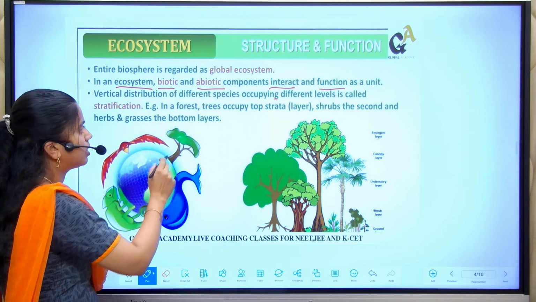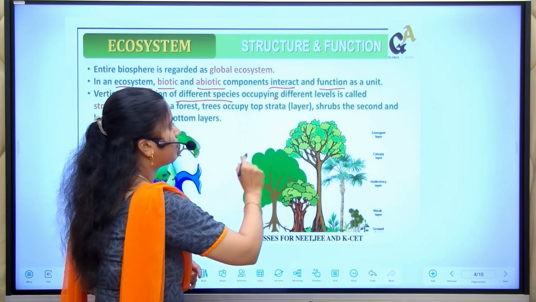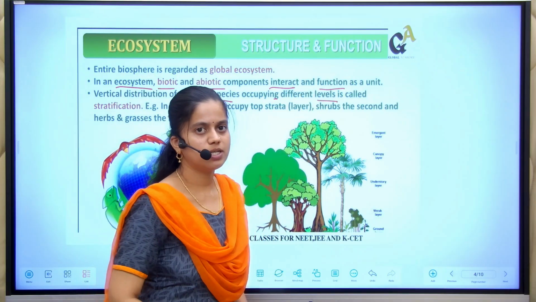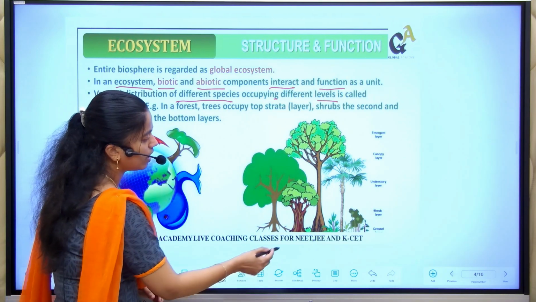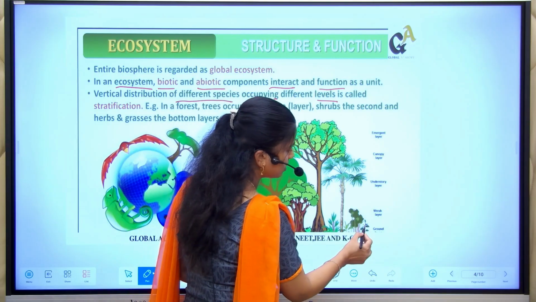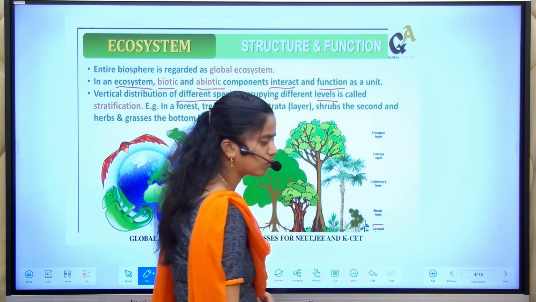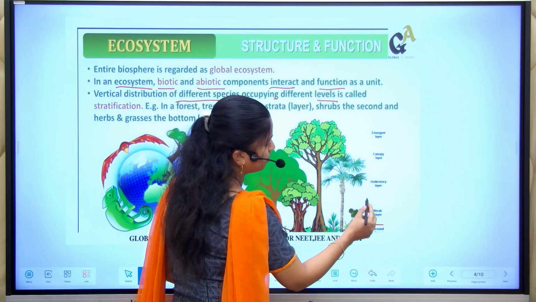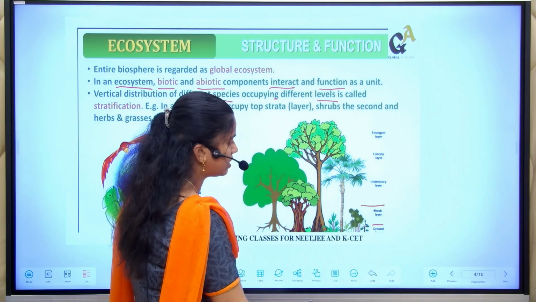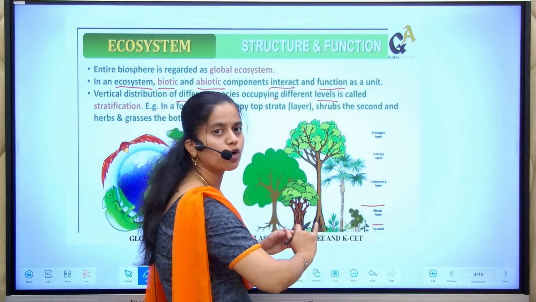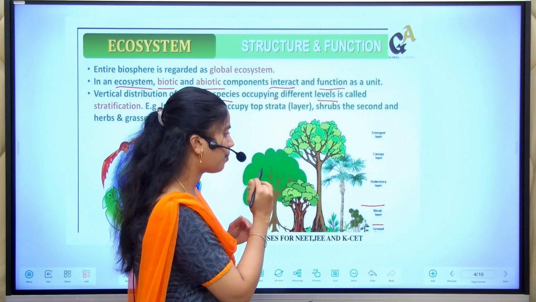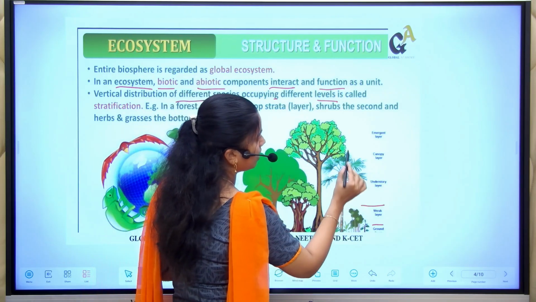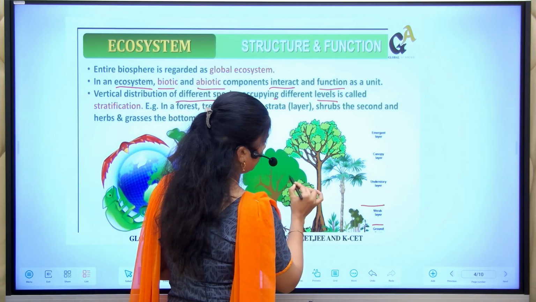Vertical distribution of different species occupying different levels is called stratification. So here you can observe this. There are some plants taking the ground level, and some plants taking the shrub layer, which means its occupying position is slightly above. Then there is the tree layer.